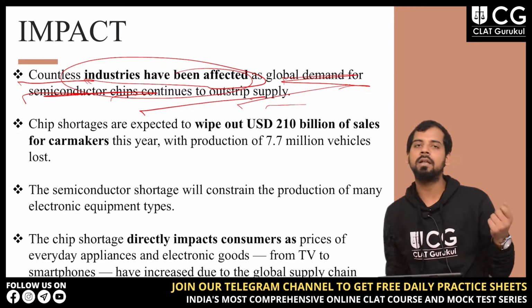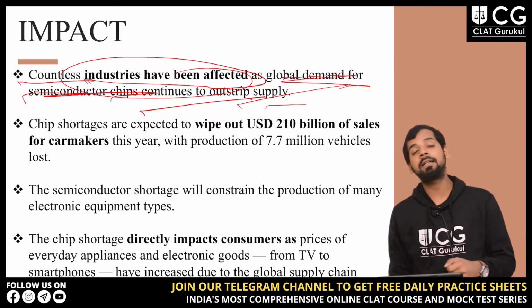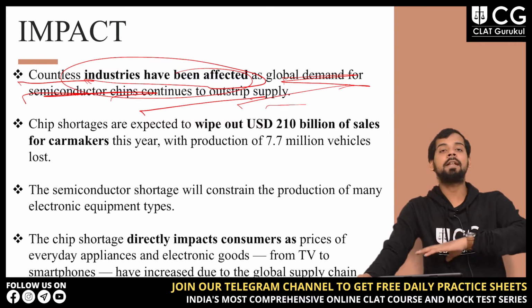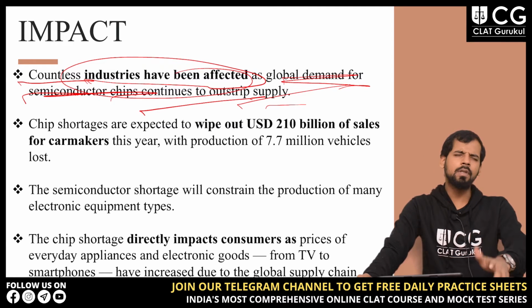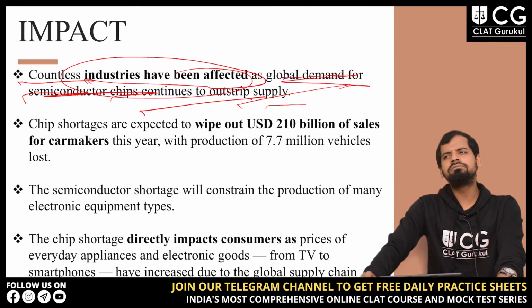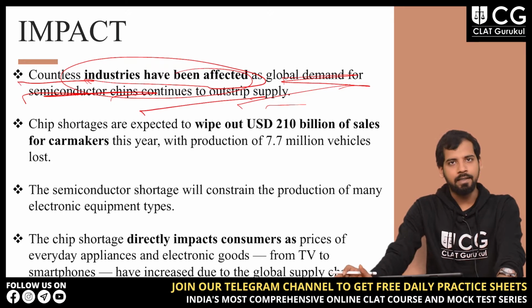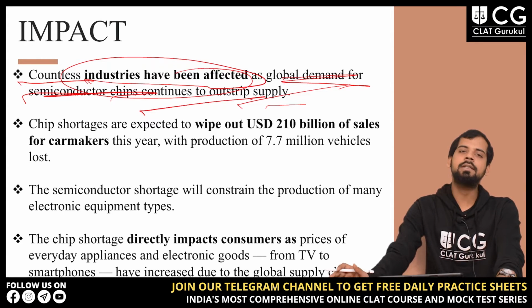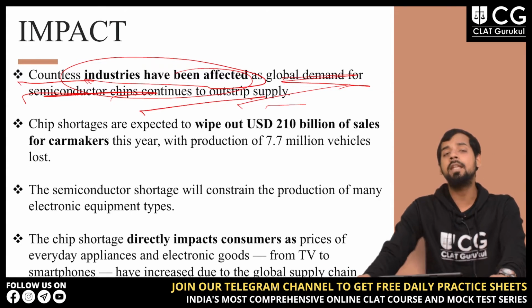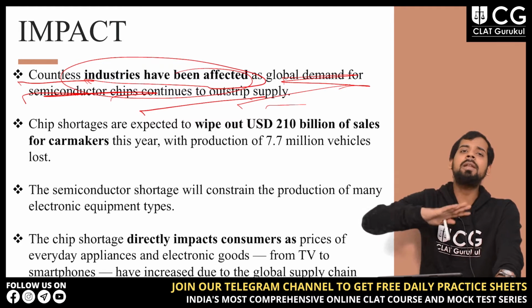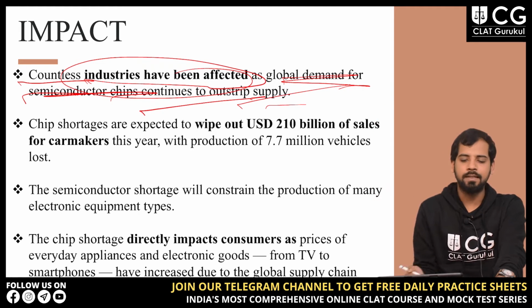So industries are being affected on a very large scale, right? They have been affected because the demand for such things is actually much more than the supply of these things, right?